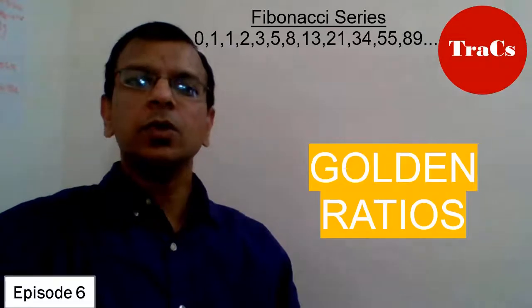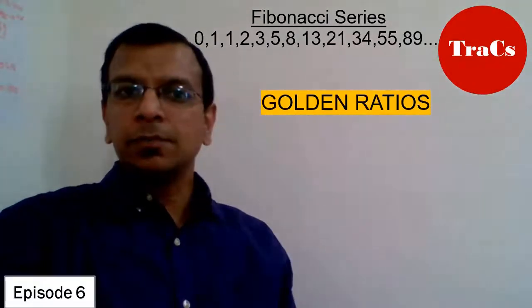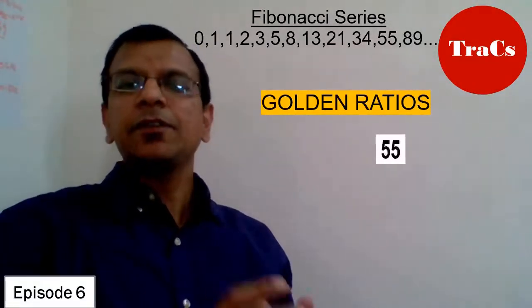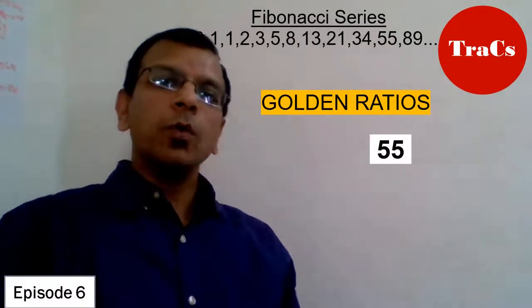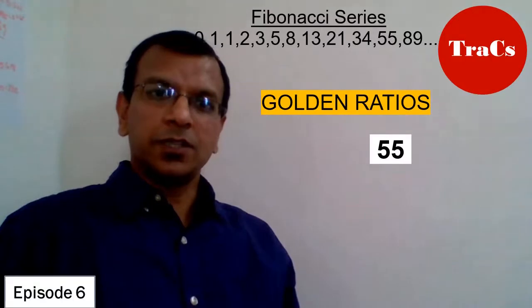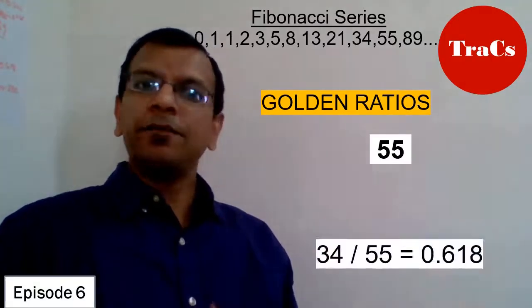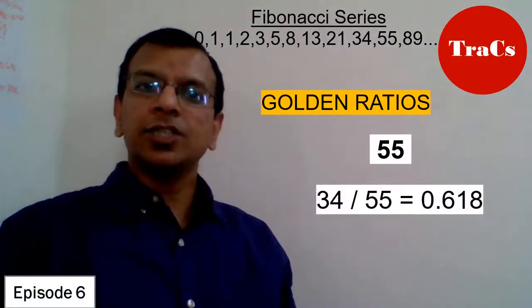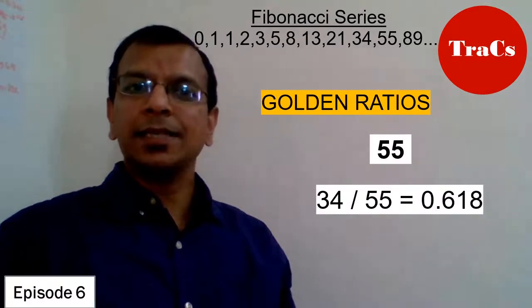Now let us look at the next important aspect of the series, which is known as the golden ratios. Now what are golden ratios? To derive these ratios, let's take any one random number out of the series, say 55. Now what we do is we divide the previous number of the series, that's 34, by 55. And you get a ratio of 0.618.